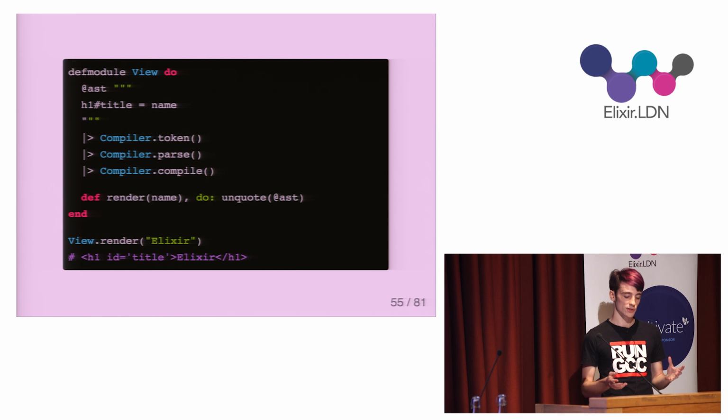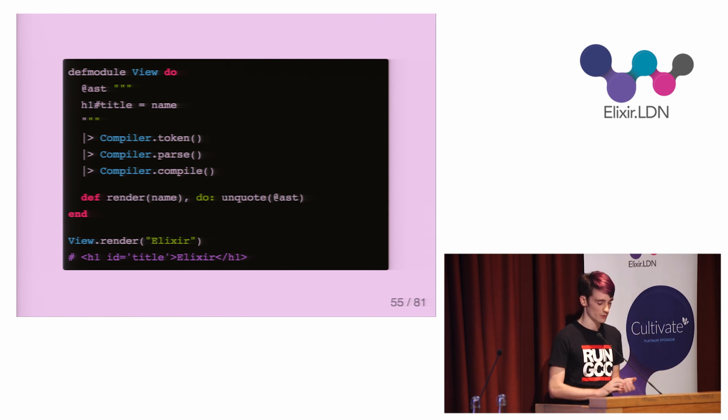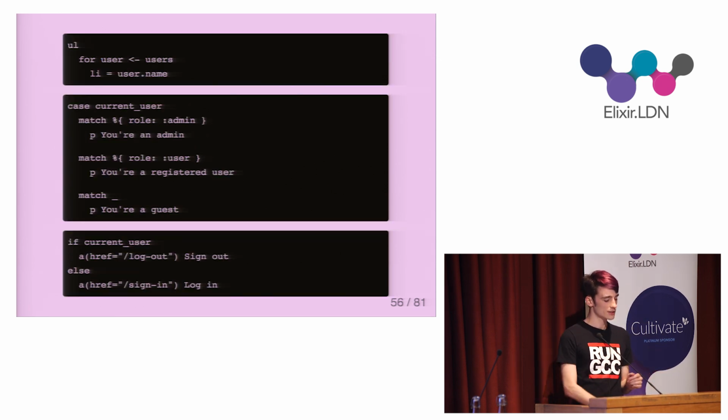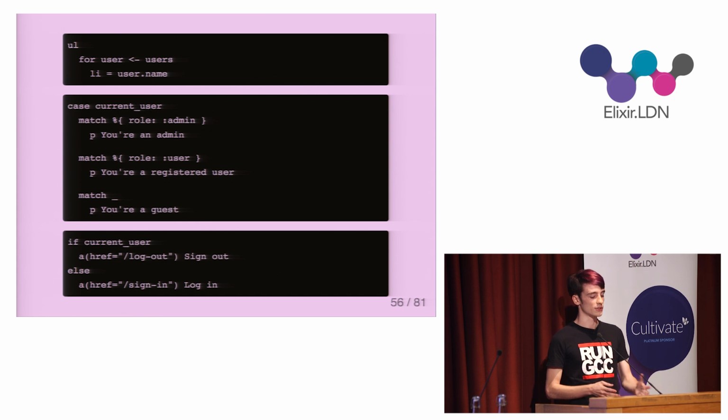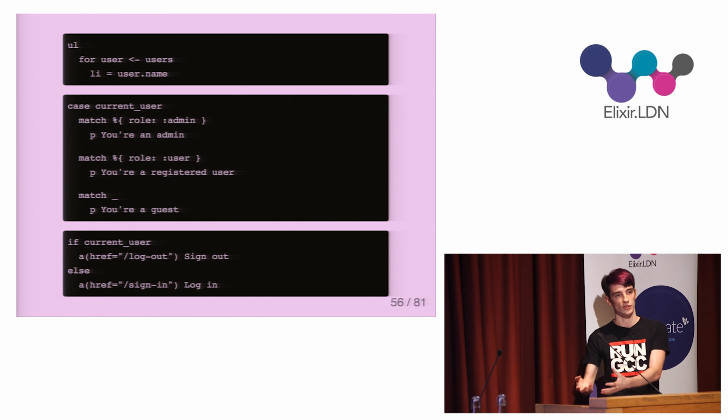So now I have the beginnings of a HTML templating library that I can use in a real app. Except it's still missing a few things. I probably want to add a looping construct so I can iterate over collections, and I probably want conditional expressions so I can have more dynamic templates. And I would add these by adapting my tokenizer and parser to output a new type of node for each construct. And then in the cogen function, I can define a new clause which constructs a new AST that gives the behavior that I desire.